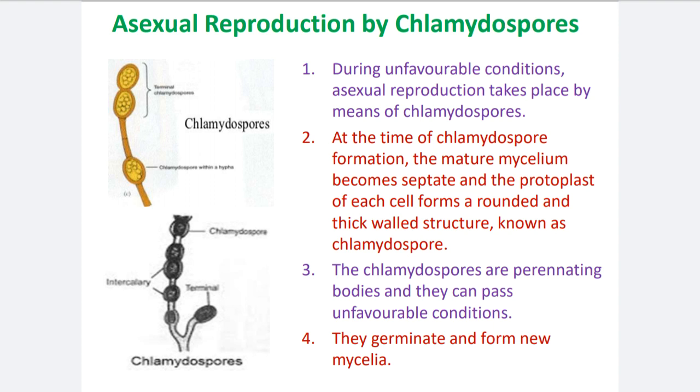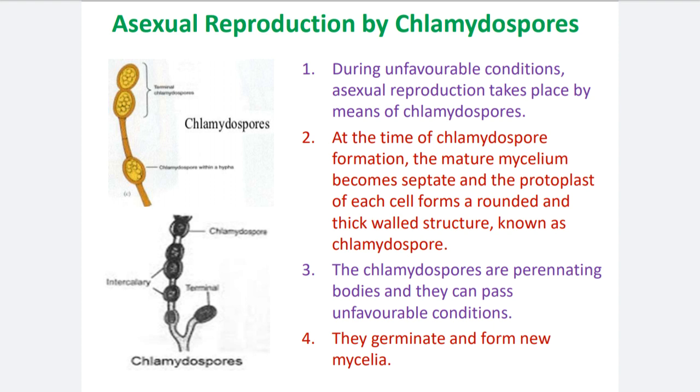When these chlamydospores are dispersed through different vectors and settle on a suitable substratum, if the environmental conditions are favorable at that time, due to absorbing the high moisture present in the atmosphere, they become bulging and start germination, and they produce the new individual mycelium of the Rhizopus.